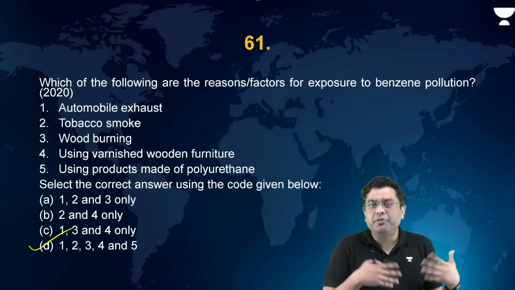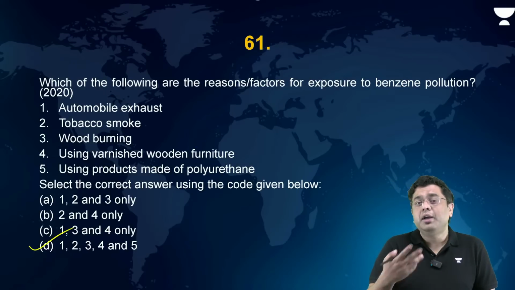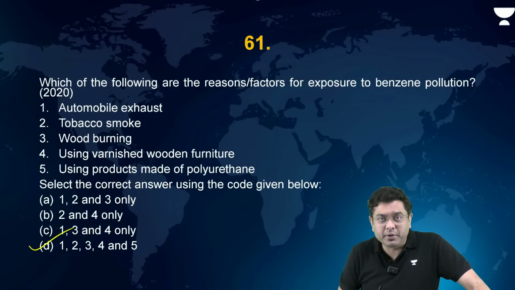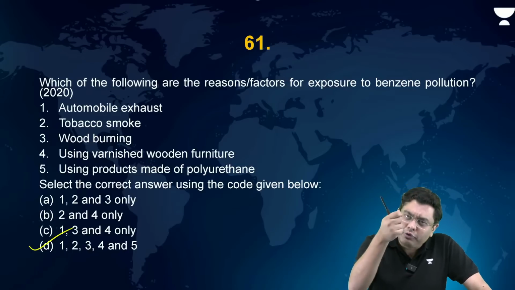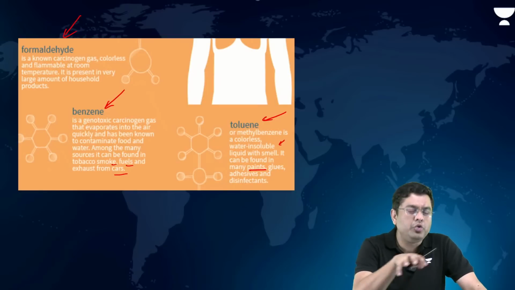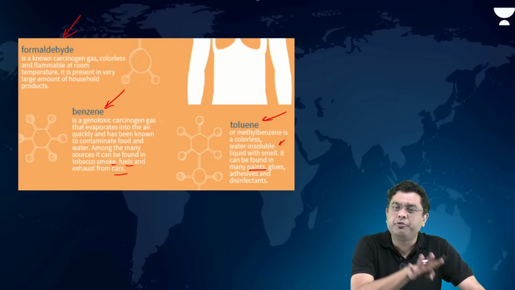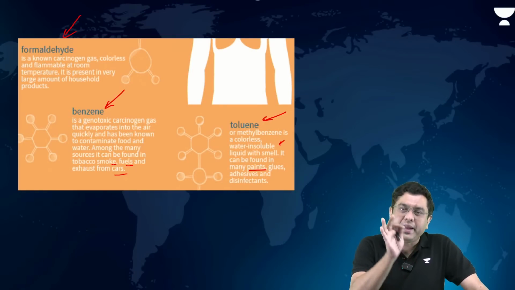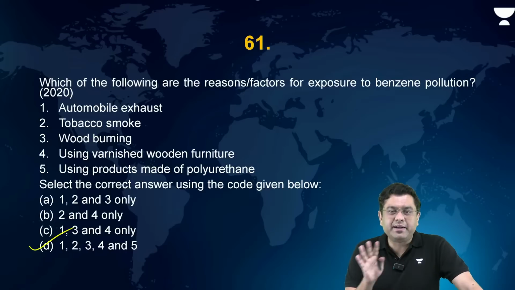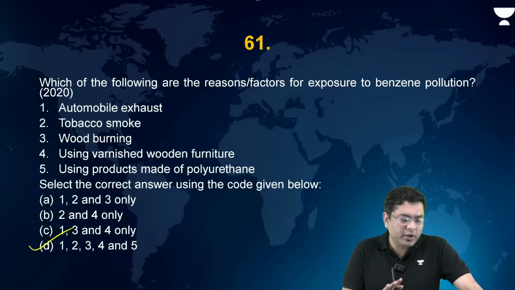Like that, you have the varnished wood and furniture. We have talked about it. What do we mean by varnished wood and furniture? When you do the polishing of the tables, polishing of the chairs, etc., the liquid that you use has toluene, formaldehyde, and benzene. That is why I have shown you this particular image. This is not simply a colorful representation in the middle of the slide. This is to indicate the same particular concept. So all of these basically release benzene. Is that now clear? Or do we still have a doubt in that? I hope that is what you meant by justify them for all the options, right? I hope it is clear now.